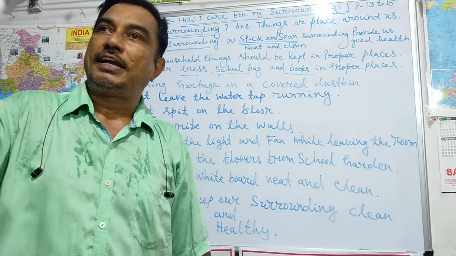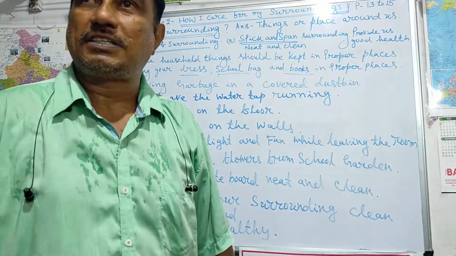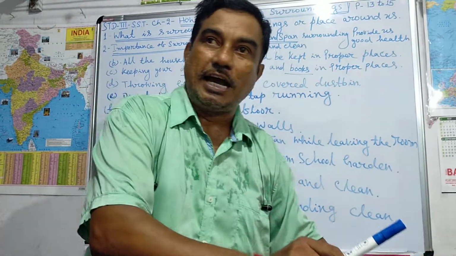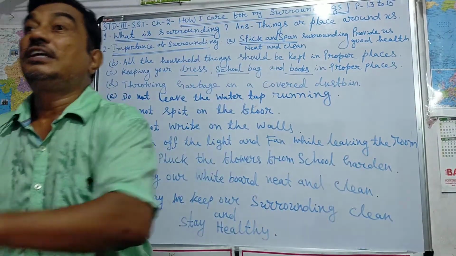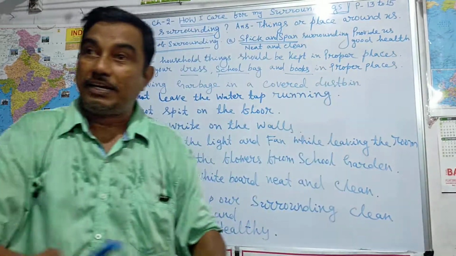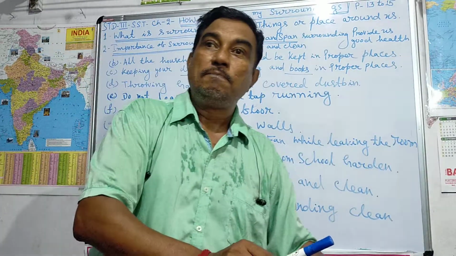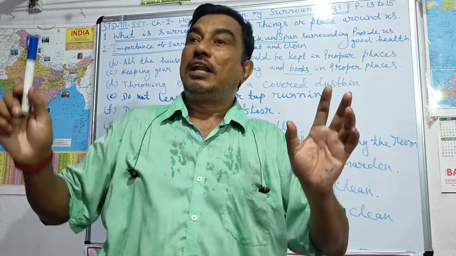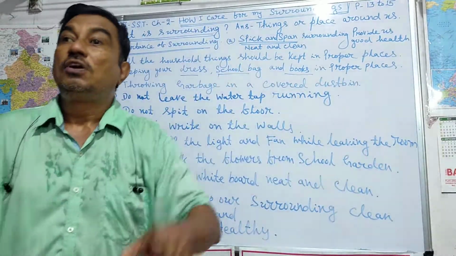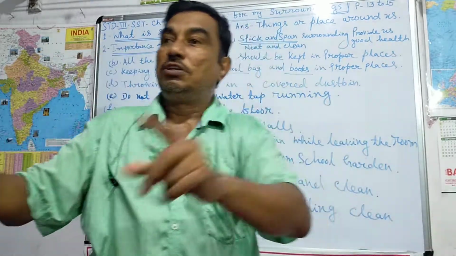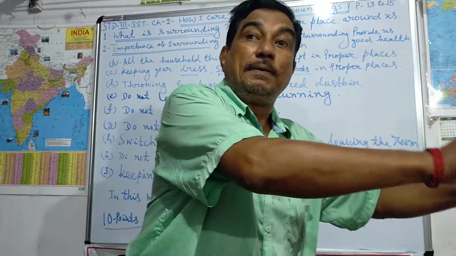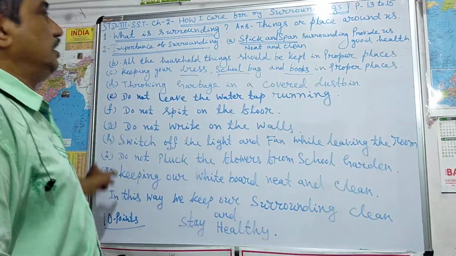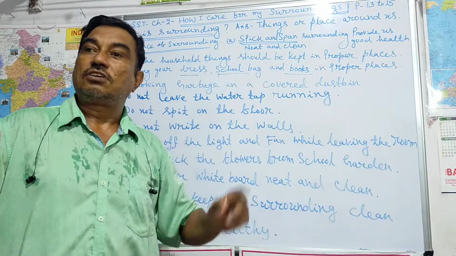Spick and span, household things in proper places, keep the books and dress in proper places, throwing the garbage in a covered dustbin, do not spit, do not write on the wall, do not leave the water tap running, switch off the light and fan while leaving the room, do not pluck the flowers in your school garden, then keeping your whiteboard clean in your class. These are the 10 points.